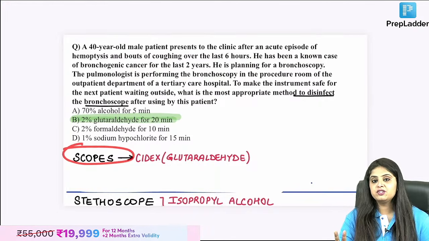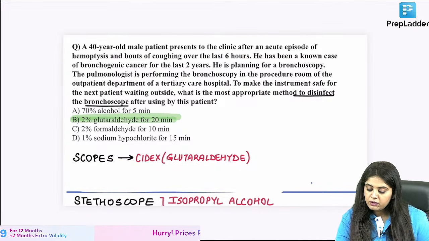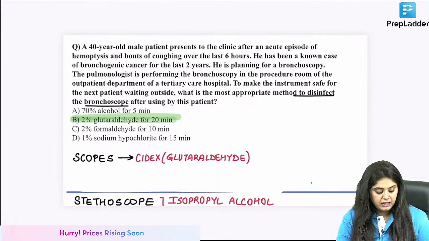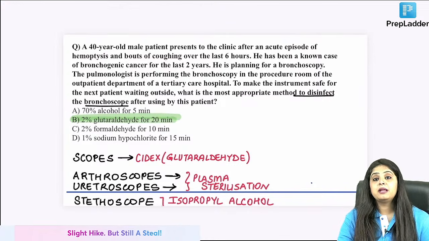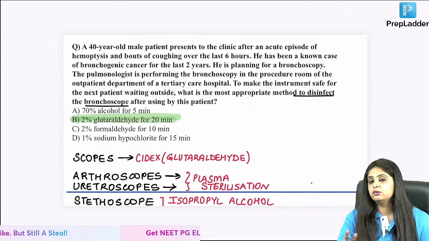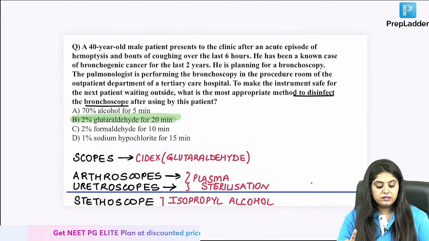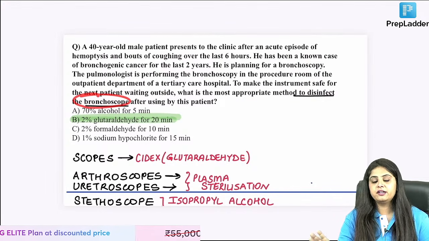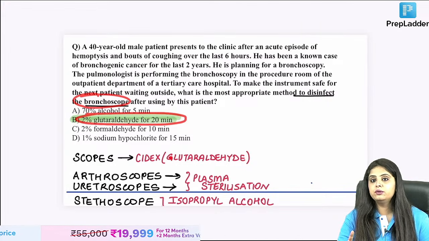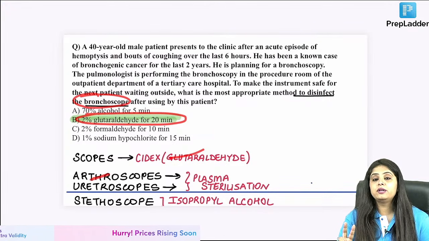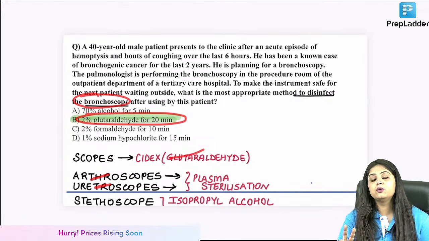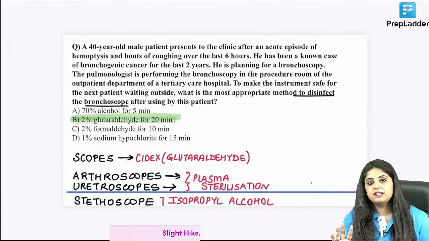Second, coming back to the patient scopes, if they write, very good, I got that ma'am, ureteroscope and arthroscope. Yes, for ureteroscope and arthroscope, what is preferred? Plasma sterilization. So now listen to the three answers. All the scopes, bronchoscope, endoscope, etc., go by Sidex, that is glutaraldehyde. But all the ureteroscopes and arthroscopes are going to go by plasma sterilization.